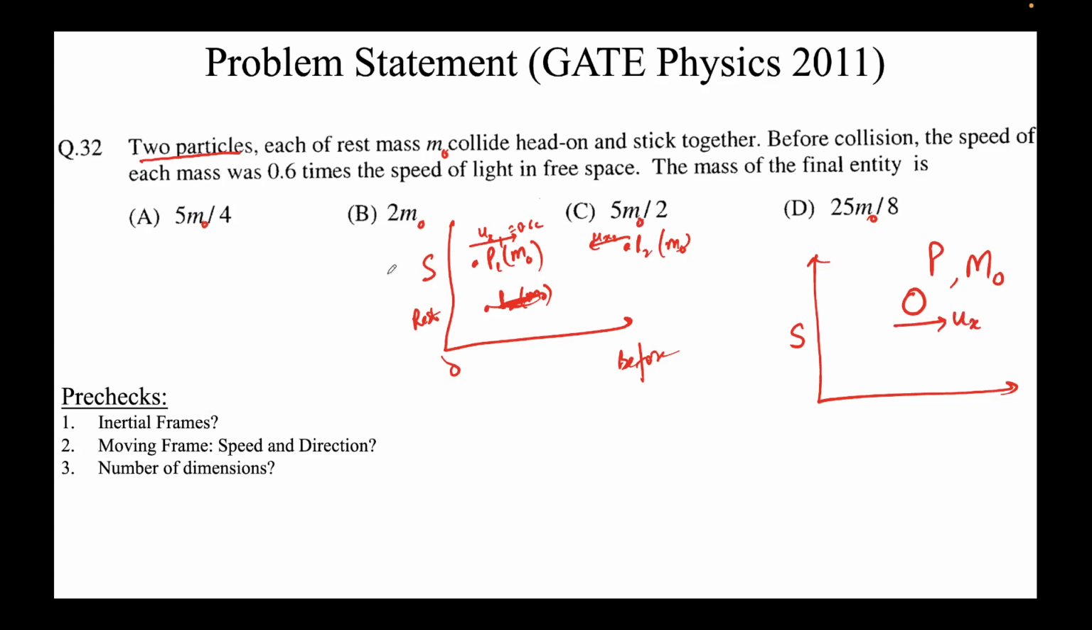As always, some pre-checks. Inertial frames: there's only one frame, the rest frame, so yes, all the frames are inertial. What about moving frames? There are no moving frames, so this is not applicable. Number of dimensions: the question is silent on the number of dimensions, so it's safe to say it's one dimensional, which means we are considering only the x-axis. All the formulas that we have seen are in the x-axis, right?